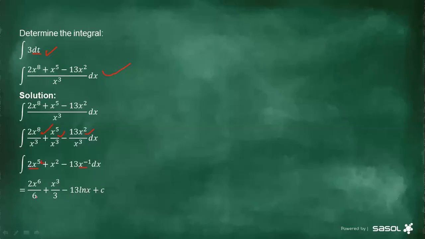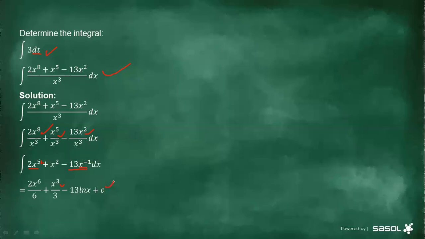So you're going to simplify it. You can just say 2 into 2 is 1, and 1 into 6 is 3. So the answer is going to be x to the power 6 over 3. And then here we have x to the power 2. Then if we add 1 here, it's going to be x cubed divided by 3. That is the correct one. And then now, if the exponent is negative 1, then you just introduce what? Ln. So how do you introduce ln? You're going to say 13 ln x plus c.